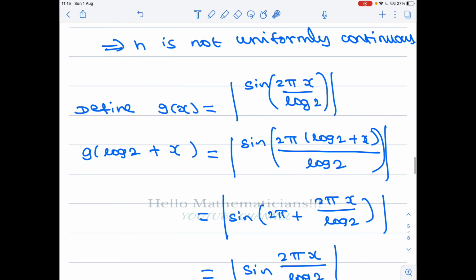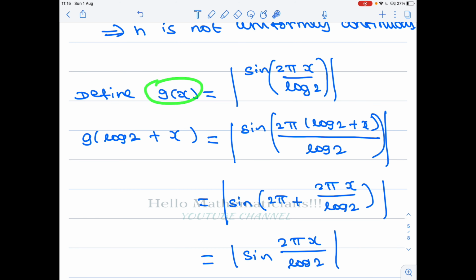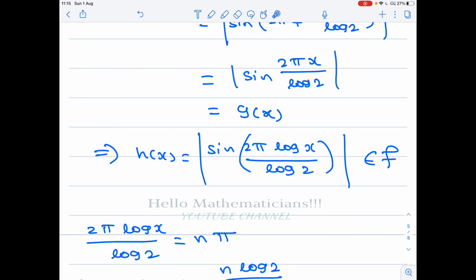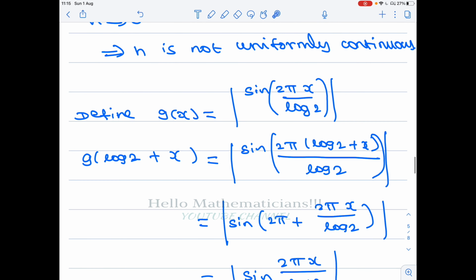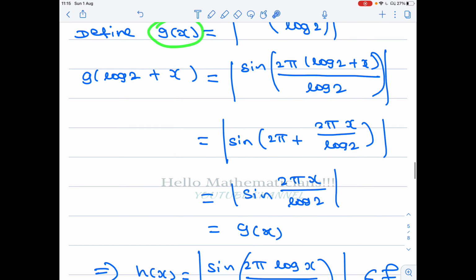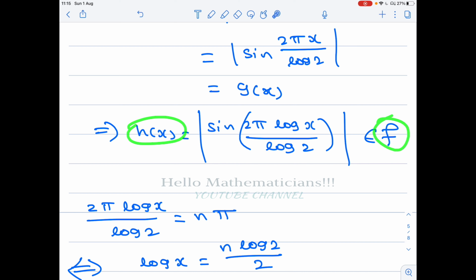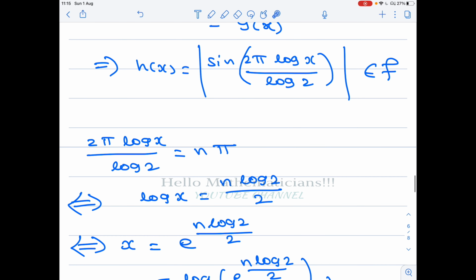Again, you can verify that g is a continuous function of period log 2. The same proof will work. Therefore, if you compose log x with this function g of x, we will get this function, modulus of sine 2 pi log x by log 2. This function is also an element of F, because it is obtained by composing log x with a function of period log 2.